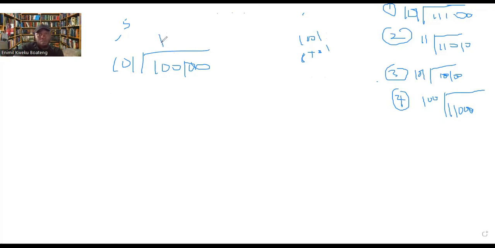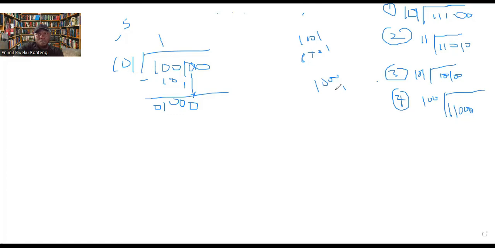Now 101 times 1 is giving us 101. Then we do a subtraction, and this is giving us 0, 0, 1, and 0. Now don't forget that 100 is 4 in decimal, and 1001 is 5. Will 5 go into 4? No. But do you have a number to drop? Yes, you have a number to drop, which is this one. I'll drop it. Now when you drop it, you have 1000, which is 8.